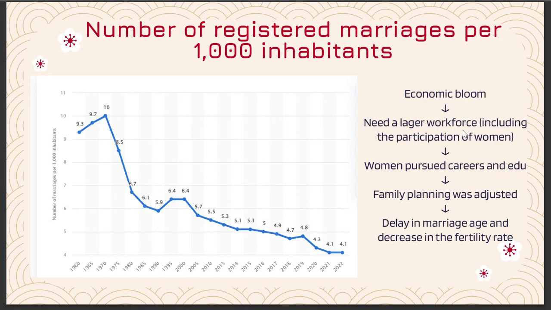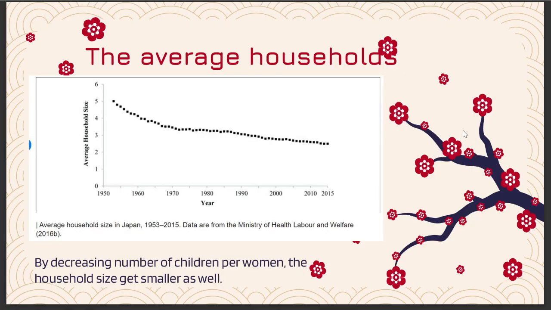So what about the marriage rate? The economic boom increased the need for a larger workforce, increasing the participation of women, and women also started pursuing their own careers and education. And this suggests family planning, which means a delay in marriage and a decrease in the fertility rate. Of course, by decreasing the number of marriages and children per woman, the family size gets smaller as well.